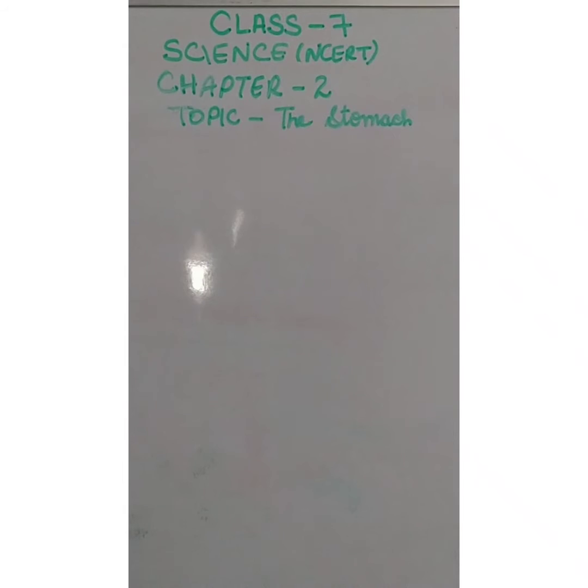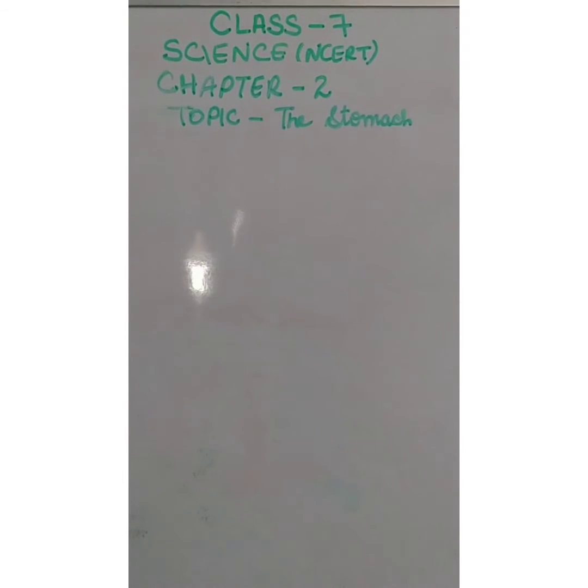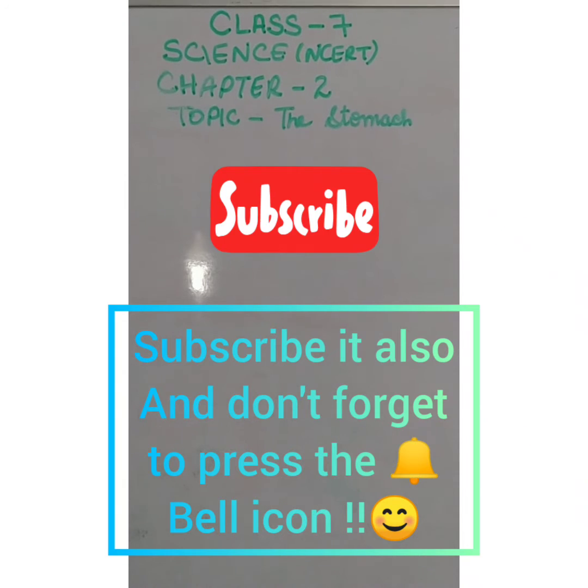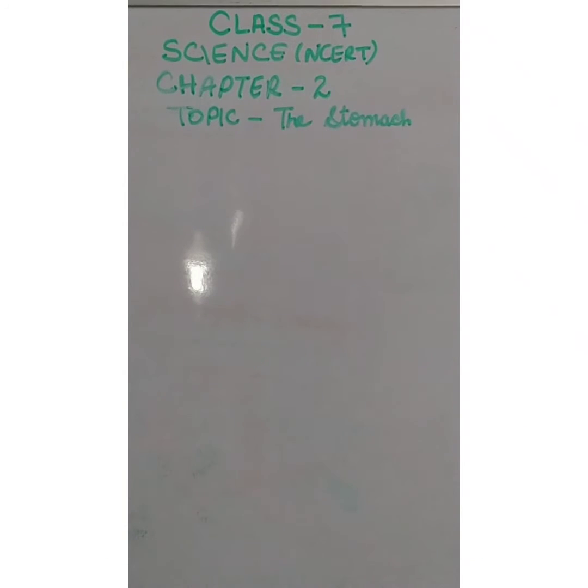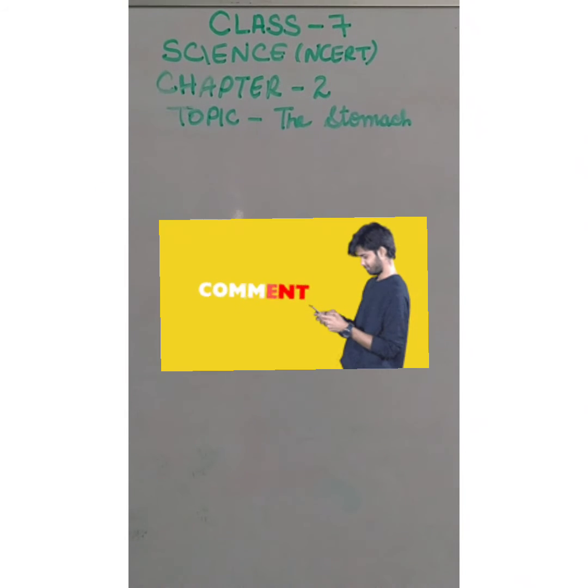So today we will do the next topic of our class 7 science chapter 2, that is the stomach. Okay, so let's start this topic. The stomach is a thick walled bag. Its shape is like a flattened J and it is the widest part of the alimentary canal.